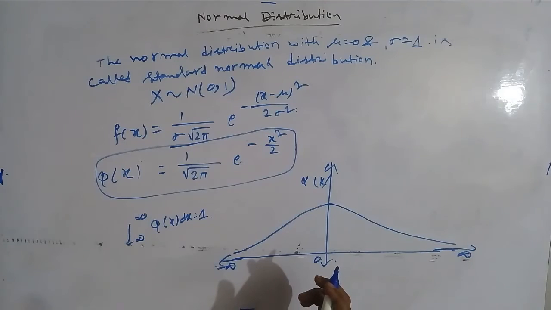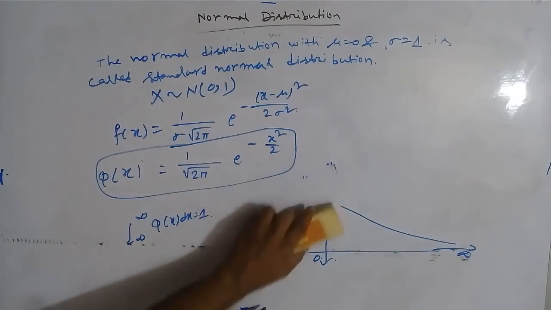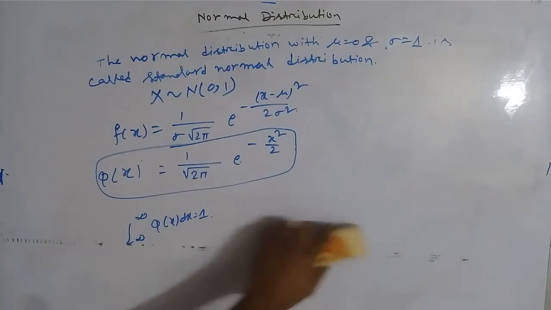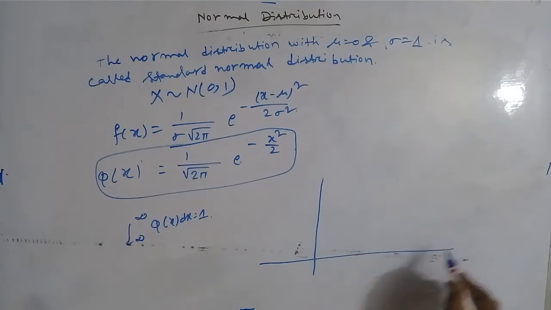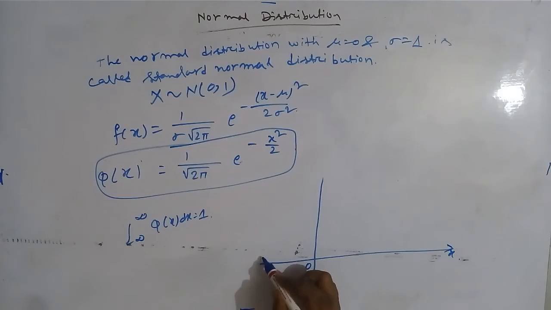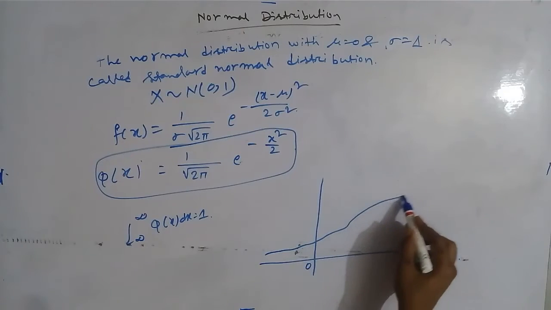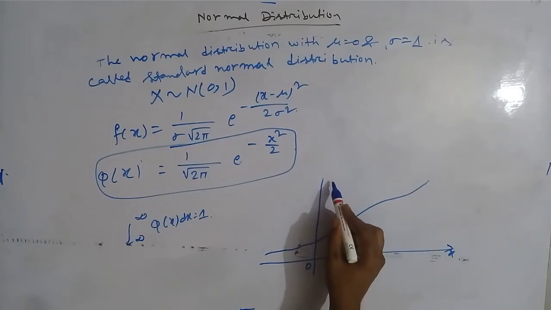Okay. Now standard normal distribution curve. The graph of distribution function is shown like this. Okay, first let me remove this. 0, x, like this.